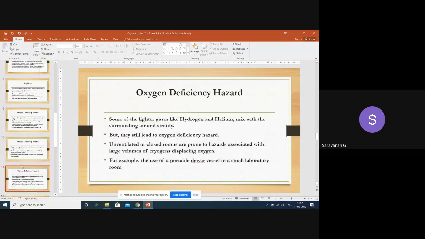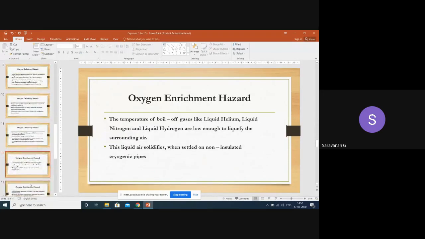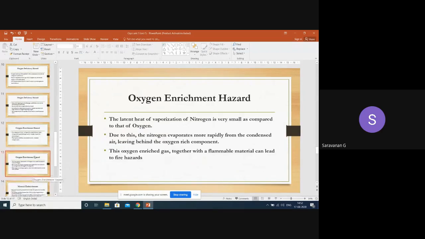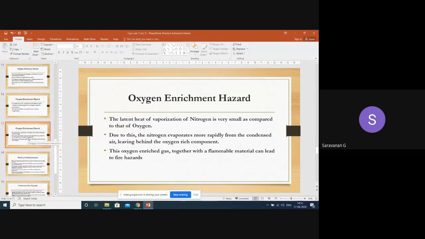Similarly, oxygen presence is enrichment. If it is present more than the other gases, that also causes some problem. Since the vaporization of nitrogen is very small as compared to oxygen, automatically the vaporization will tend to give some problem. That is the enrichment. The last one is metal embrittlement.